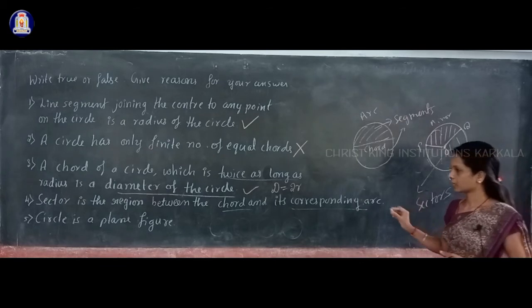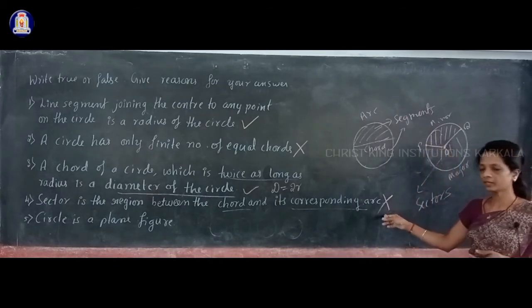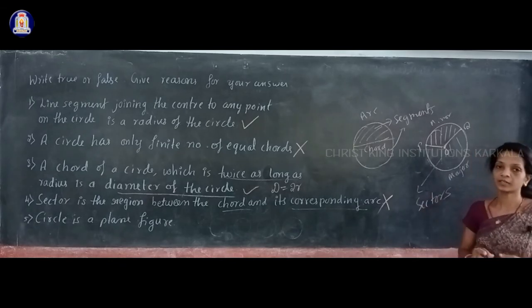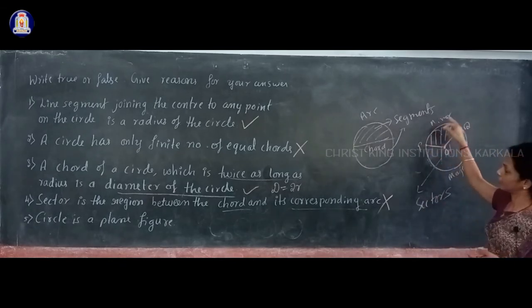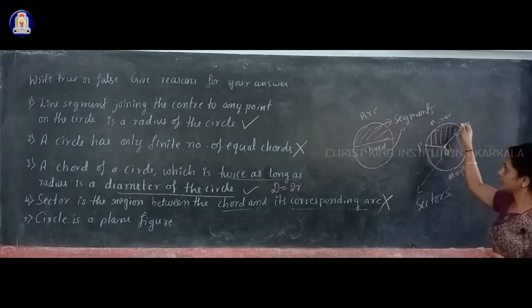So this statement is a wrong statement. Why? Because you know that sector is the region between any arc, minor arc or major arc, and the two radii.